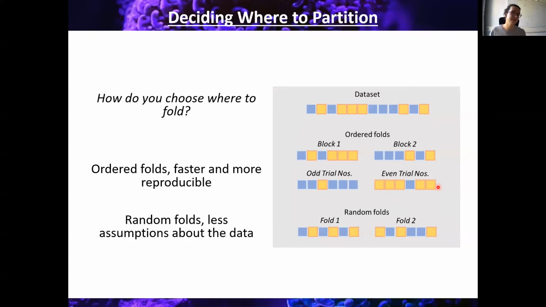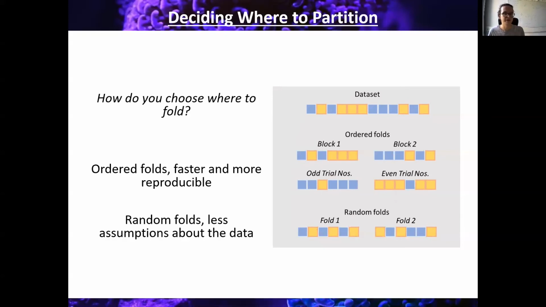But again, it's still got small trial numbers. But the advantage of this over the block approach, splitting it based on block number, is that now there's an even distribution of trials across the time course. So if participants are getting more tired towards the end of the experiment, or if participants are getting better at the task, then this is counteracted because they're evenly distributed between the 2 blocks. So ordered folds are really nice because they're quite fast to compute, and they're also very easy to reproduce.